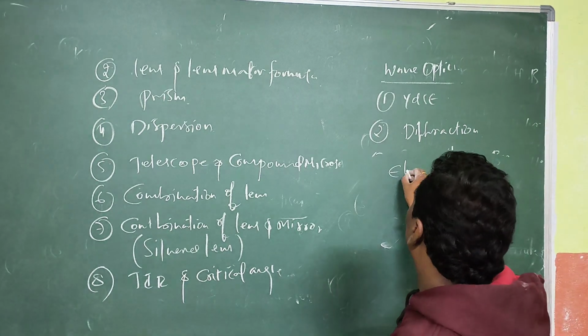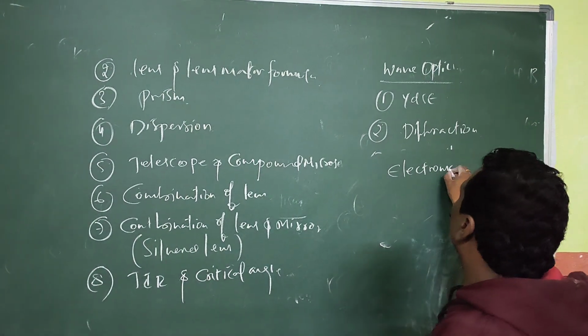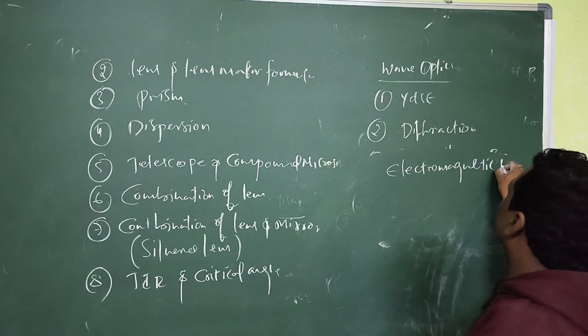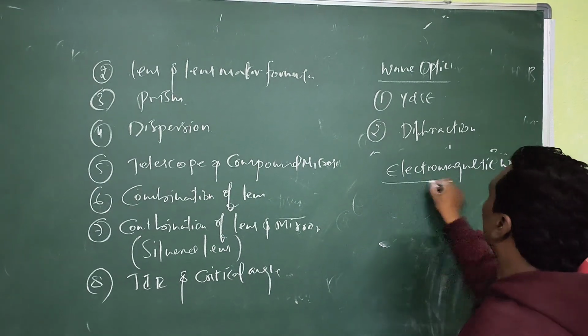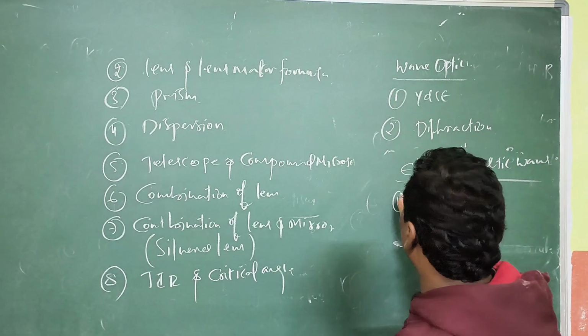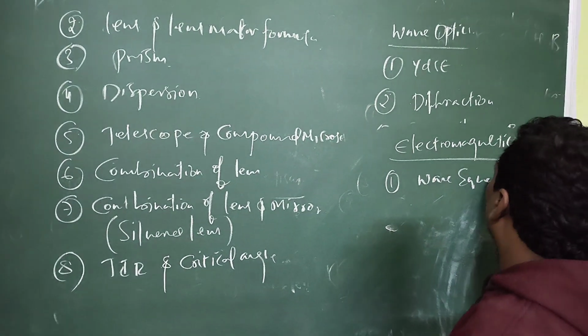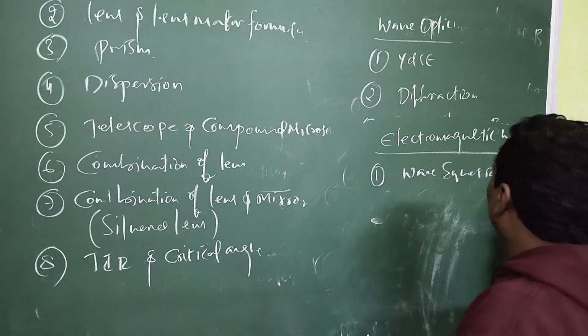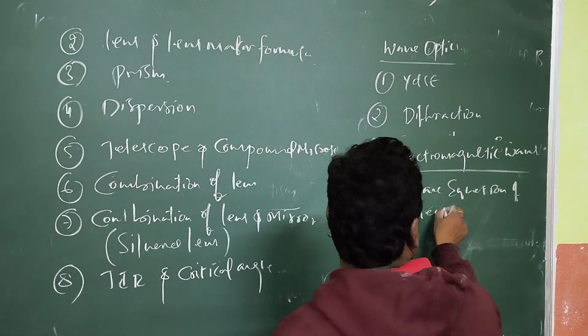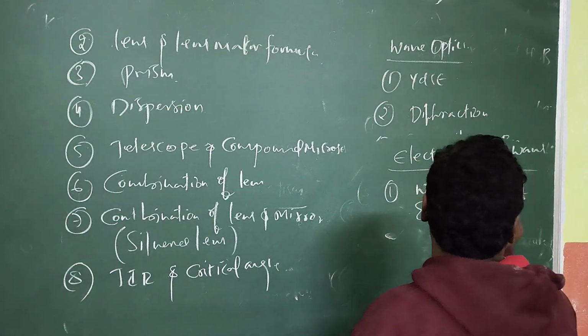And next, electromagnetic waves, very important. Compulsory, you will get one question, and it is very easy to understand. And next, the wave equation of electric field and magnetic field.